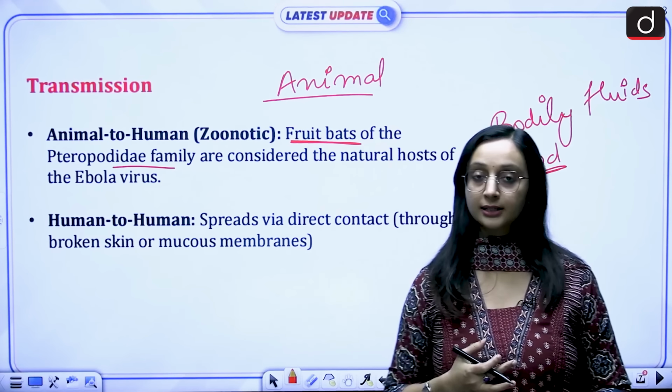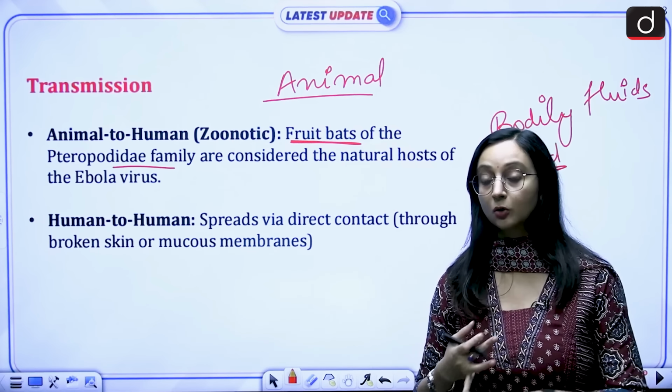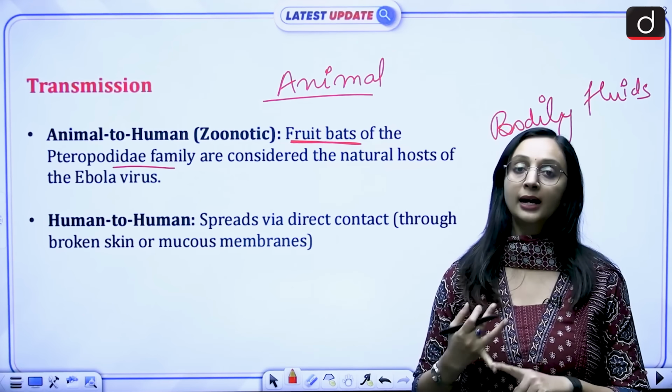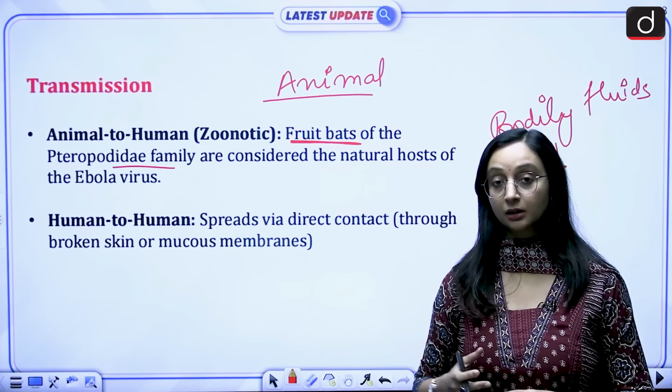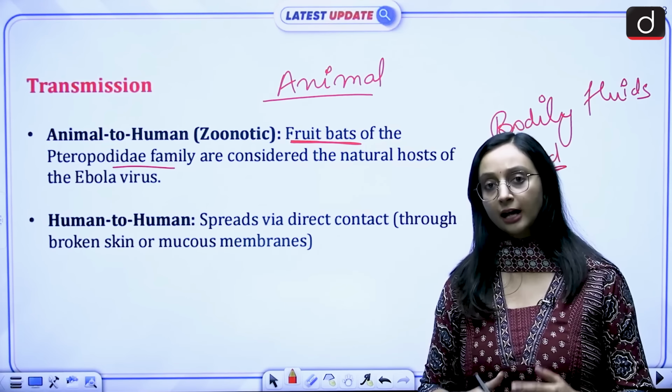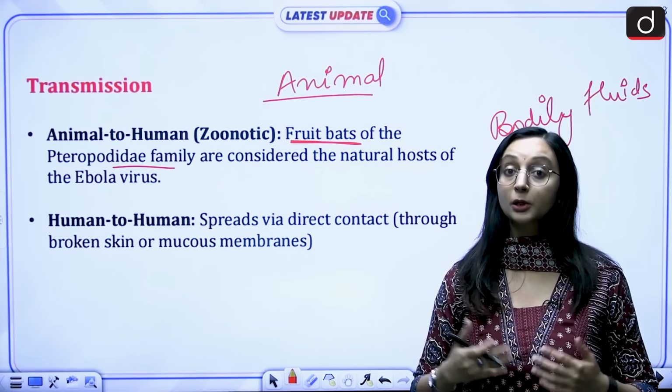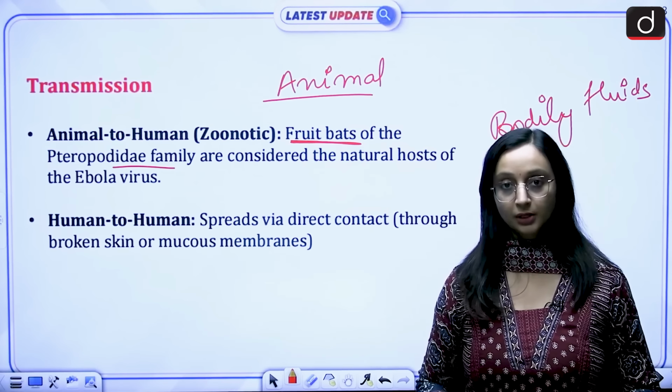It's a zoonotic disease. It originates, or the natural hosts that we see are fruit bats. Animal to animal transmission also happens. Infected animals can transmit this to other healthy animals. Then animal to human transmission happens, and human to human transmission also takes place.